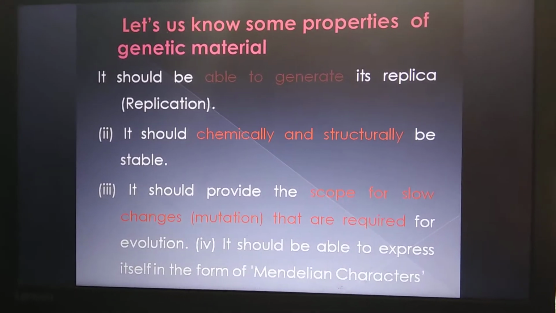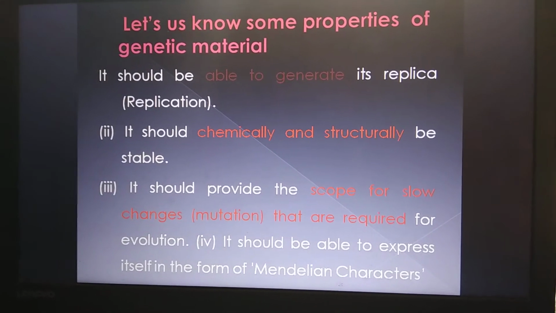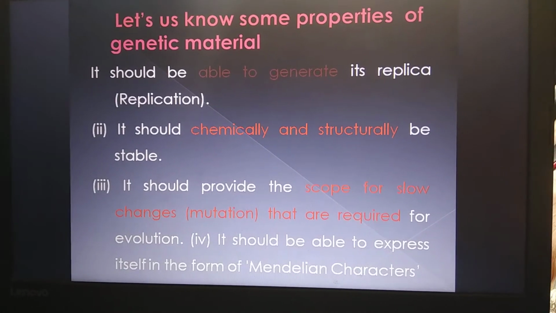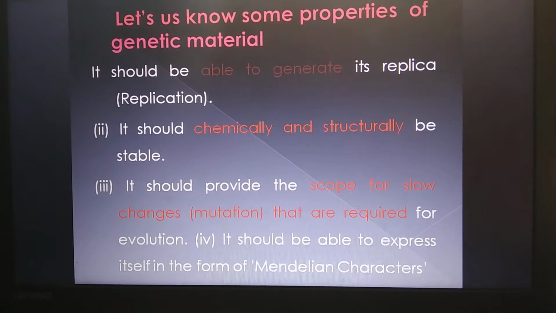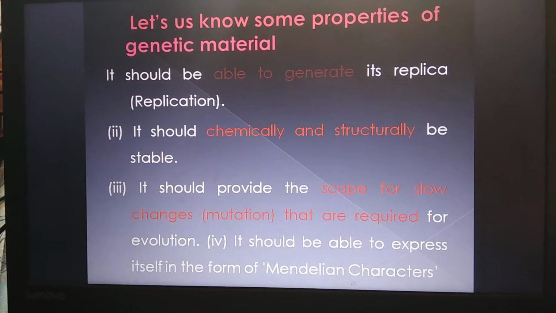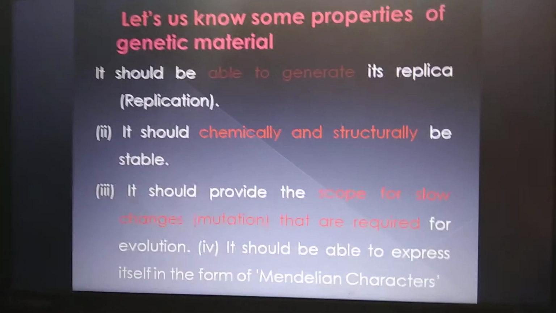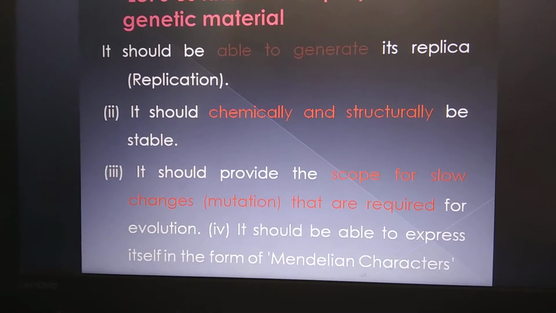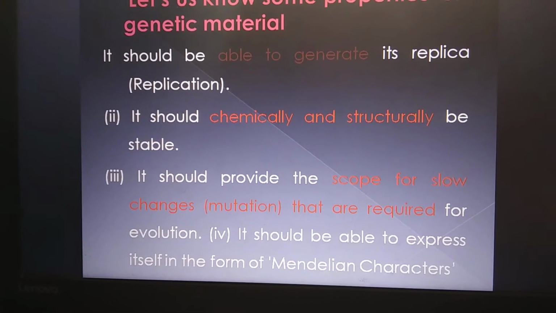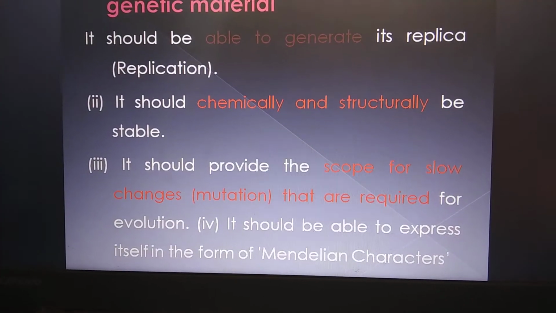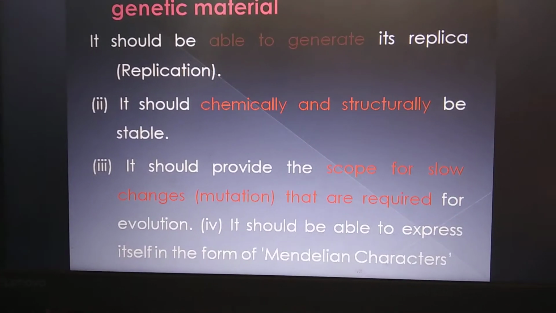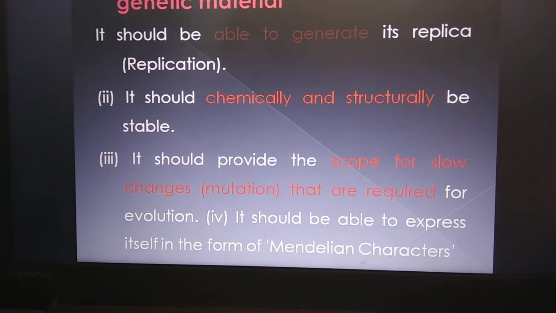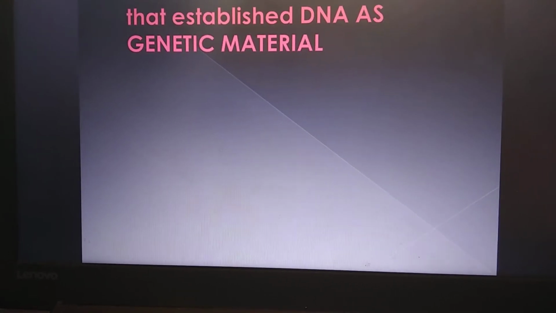Like he told, for the height of the plants it is tall and small, so alternative forms of genes should be available. So whatever the genetic material is, it should be able to express in the form of Mendelian characters. So this was before genetic material came to be known, after the Mendelian experiments.